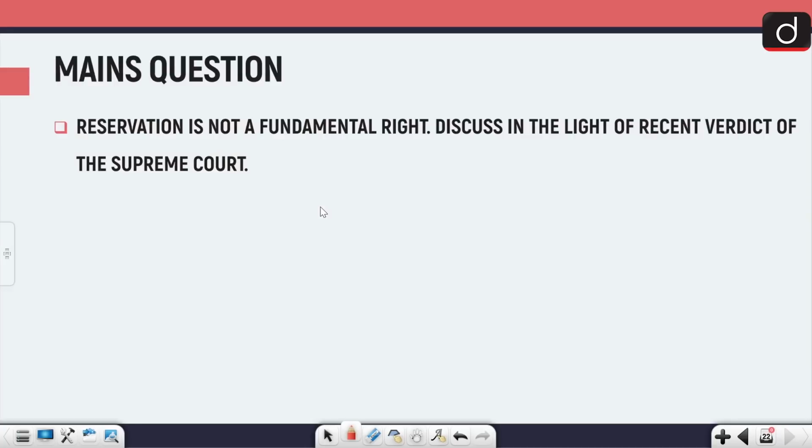Let's move on to our mains question. Reservation is not a fundamental right. Discuss in the light of the recent verdict of the Supreme Court.